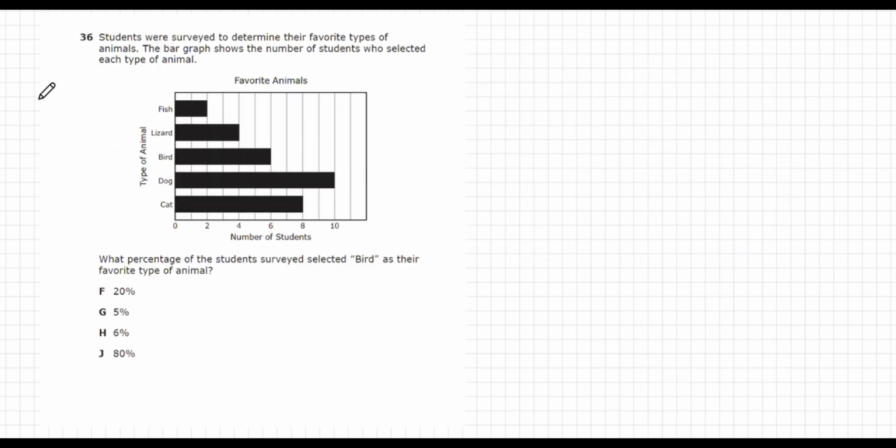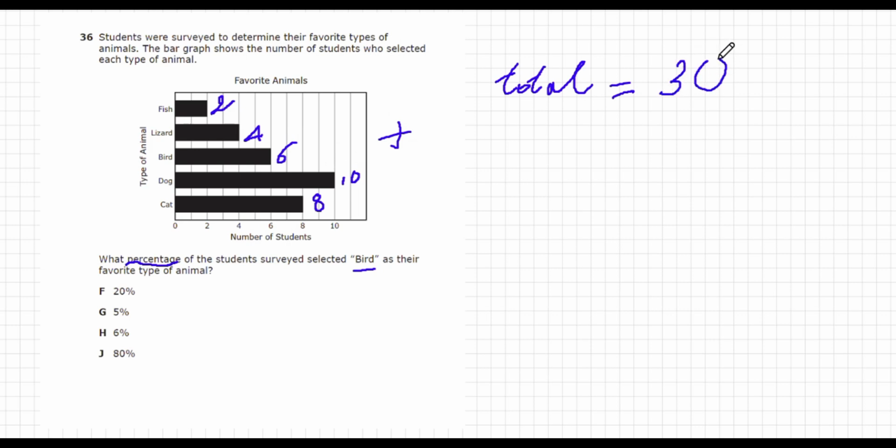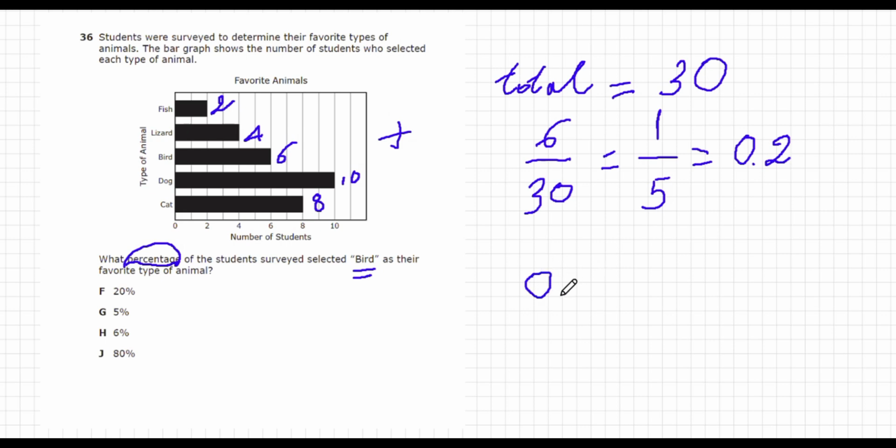Question number 36. Students were surveyed to determine their favorite types of animals. The bar graph shows the number of students who selected each type of animal. What percentage of the students surveyed selected bird as their favorite type of animal? The total number of students is the sum of all students in the graph, which is 30. There are 6 students who selected bird, hence, the percentage of these students is 6/30 equals 1/5 equals 0.2. 0.2 equals 20%. Therefore, F is the correct answer.